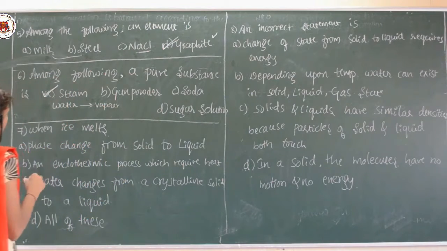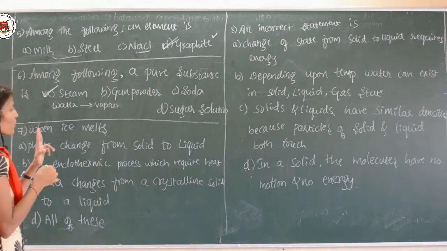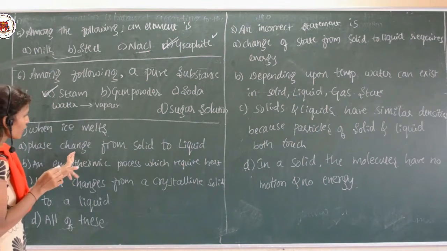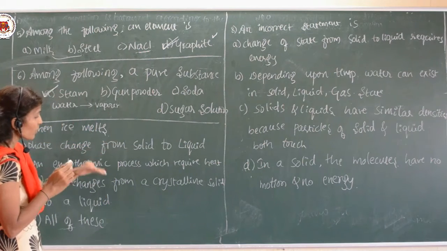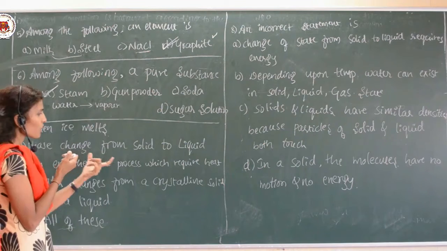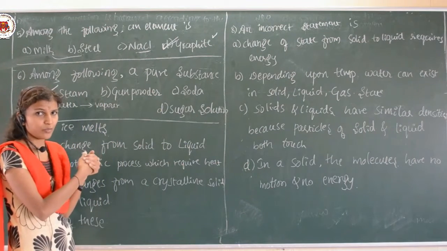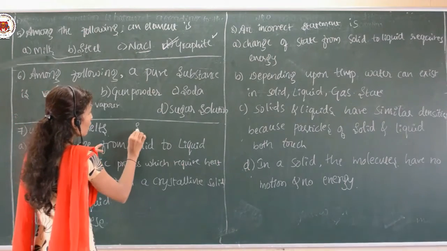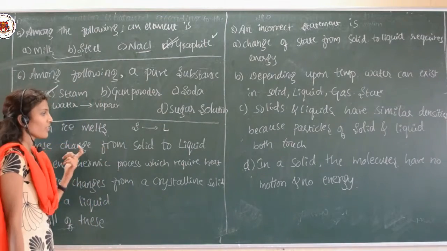Clear? So, next, when ice melts, what are the options? Phase change from solid to liquid. Which option is correct for this above statement? There is a phase change from solid to liquid. Whenever the ice melts, of course it comes to the liquid state. So, they have given that there is a phase change. It means solid to liquid.